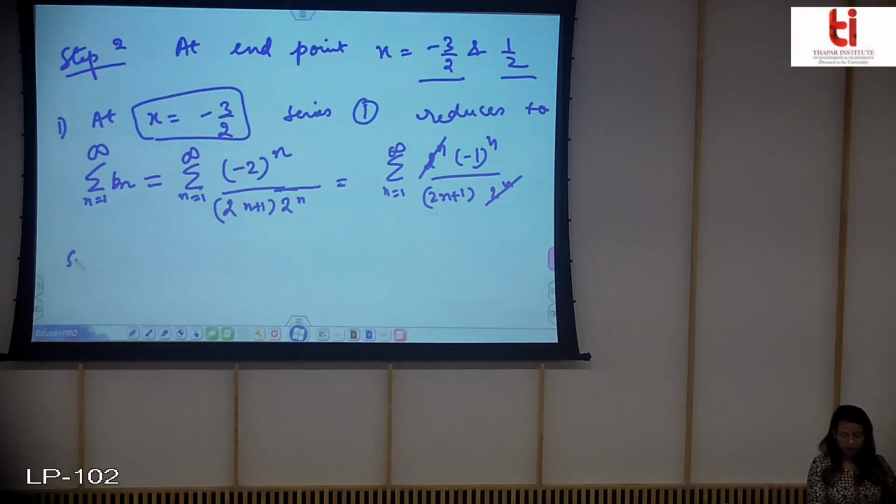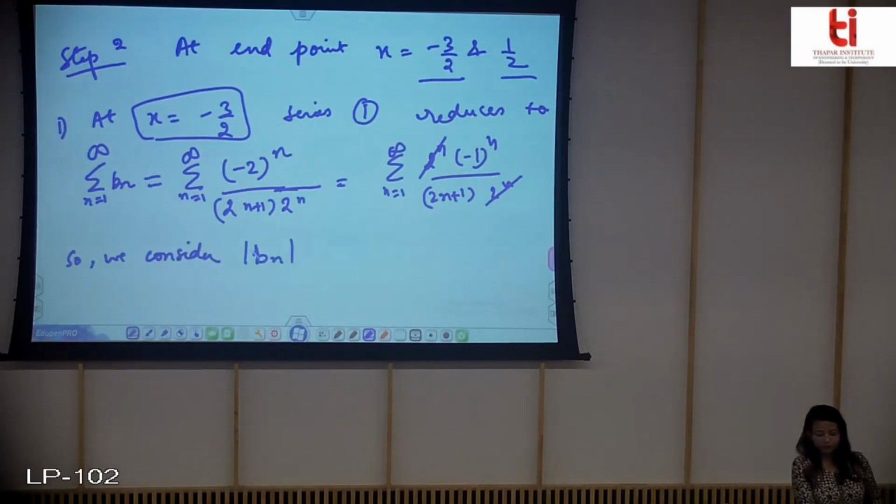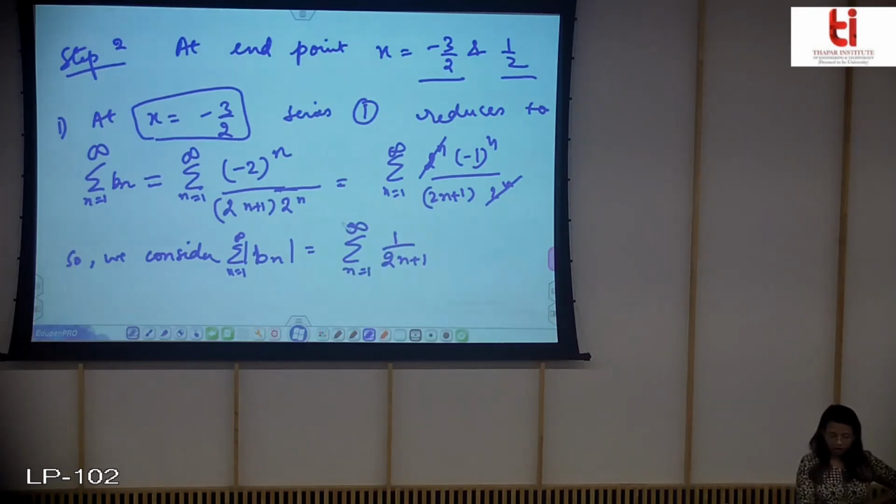Now we consider mod of bn. So what will be the value of mod of bn? This will be equal to this. Now if I want to apply the limit comparison test to see the nature, we have to consider some another series, and then we divide with the nth term to get the nature.